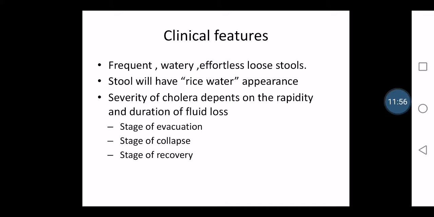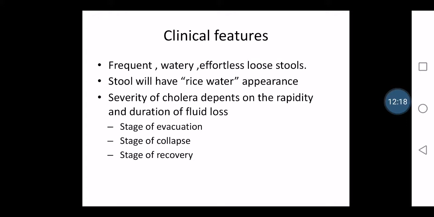Then stage of collapse means the patient soon passes into collapse because of diarrhea. The patient will show sunken eyes, hollow cheeks, and abdominal cramps. There will be subnormal temperature, a very weak pulse, or sometimes even absence of pulse.